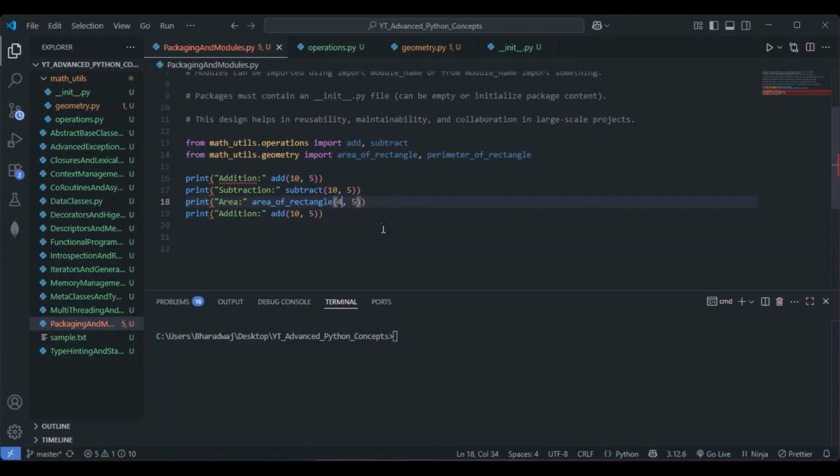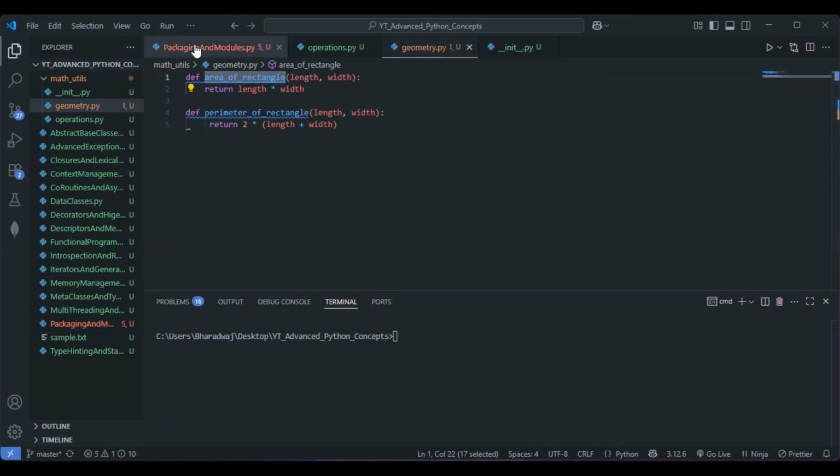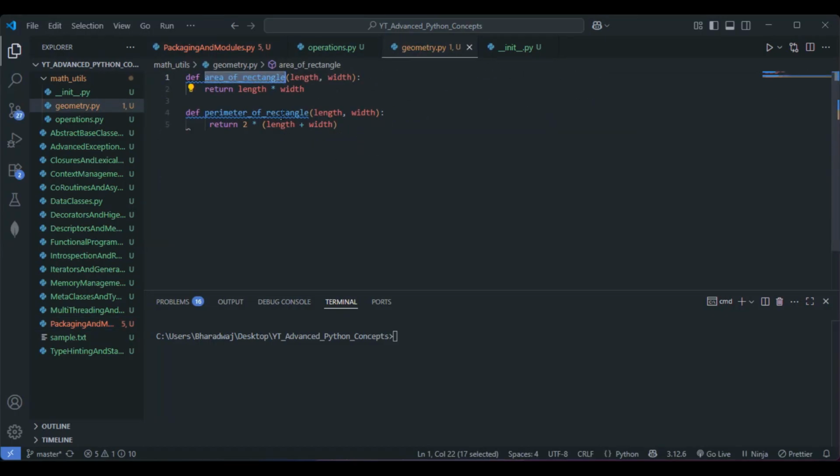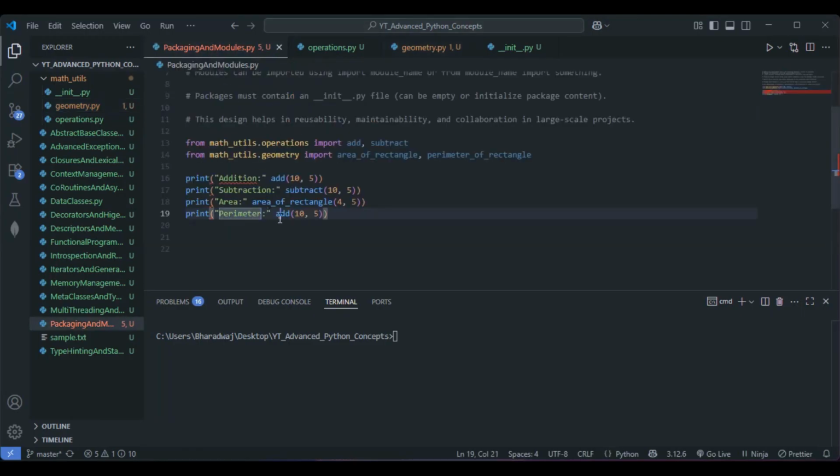We need to get the value 20, right? The formula we have given here is length into width. Length comma width are the parameters, length into width. This is fine. Now finally, let's go with the perimeter. Let me copy the function name and paste it over here. This will be the perimeter of the rectangle. Let me change the values here. Let me give the same values, 4 comma 5.